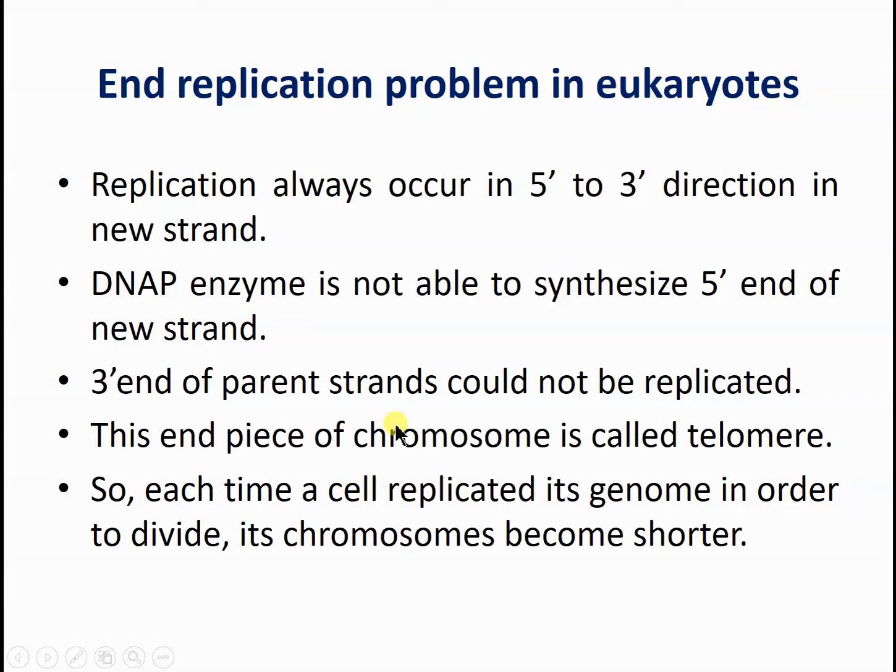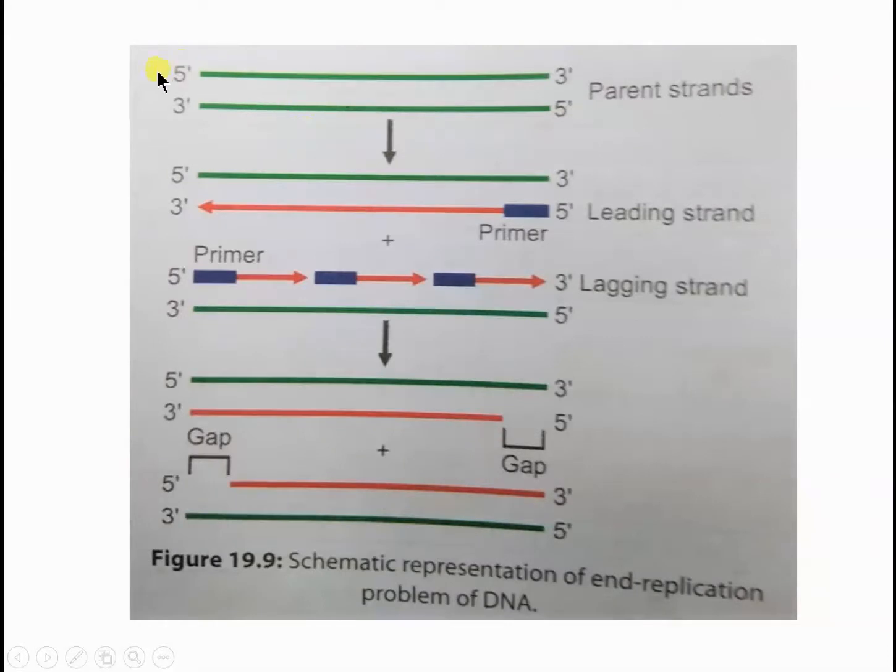Here you can see, suppose this is the double stranded DNA of the parent strand, and it is now going to be replicated for the daughter cell DNA. So this 3 prime to 5 prime strand is copied in this direction, 5 prime to 3 prime. Here a primer is required to synthesize, and this will be continuously synthesized as it is the leading strand, and this lagging strand is synthesized like this. This is the 3 prime 5 prime direction, and this is the 5 prime primer. This is synthesized, again primer, again synthesized, again primer.